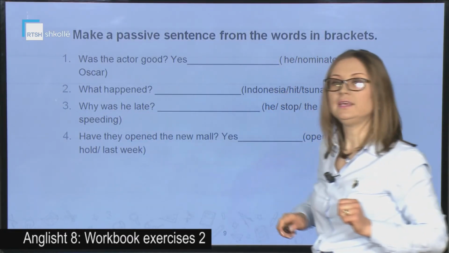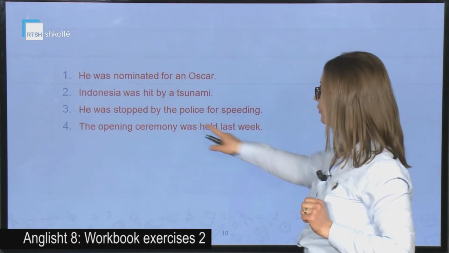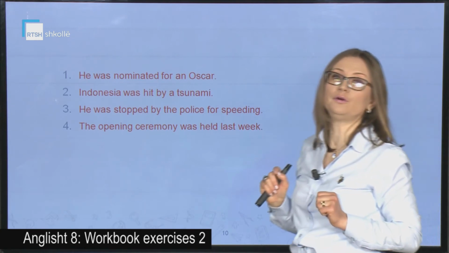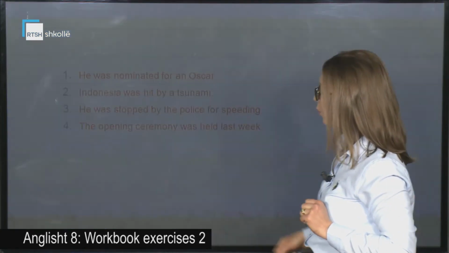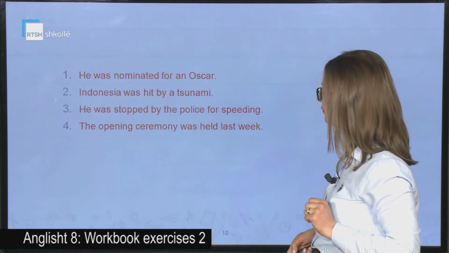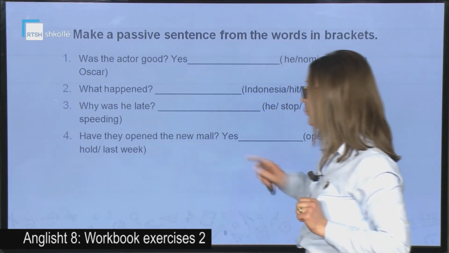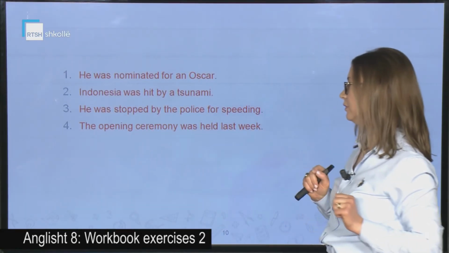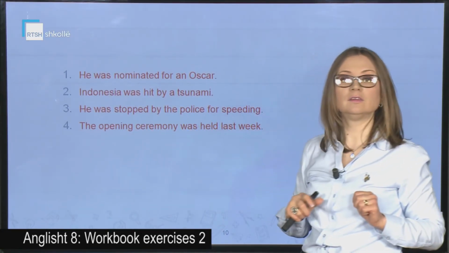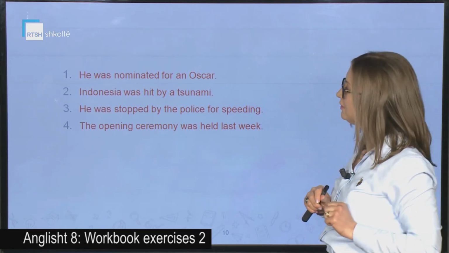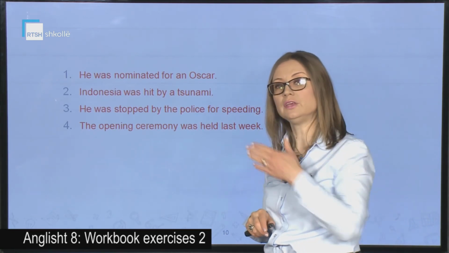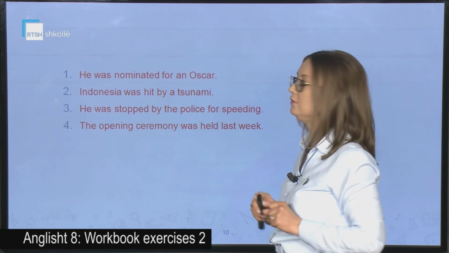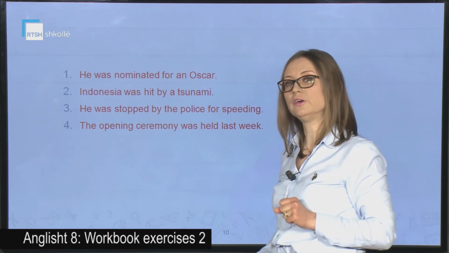Why was he late? He was stopped by the police for speeding. Let's go on. Have they opened the new mall? Actually, yes, the opening ceremony was held last week. So this is the way we should fill the exercise by putting the words in their right order to make sentences, again by using the passive.